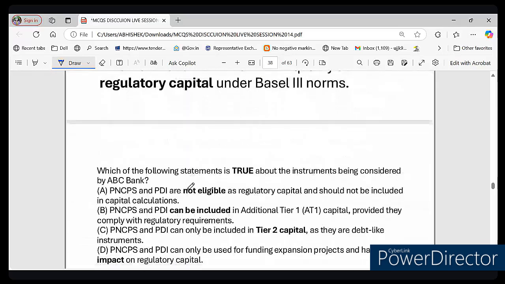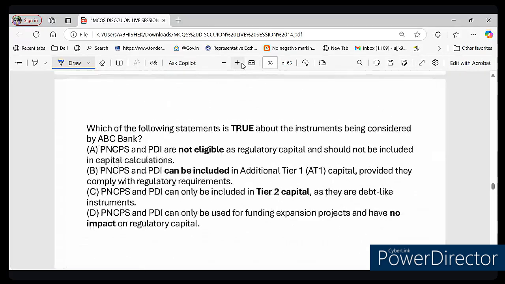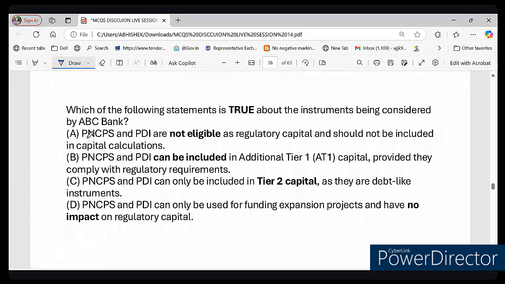So the question is, which of the following statements is true about the instrument being considered by ABC Bank? Option A, PNCPS and PDI are not eligible as regulatory capital and should not be included in capital calculation. Option B, PNCPS and PDI can be included in AT1 capital provided they comply with the regulatory requirement. Option C, PNCPS and PDI can only be included in Tier 2 capital as they are debt-like instruments. Option D, PNCPS and PDI can only be used for funding expansion projects and have no impact on the regulatory capital. Right. So before answering this question, let me explain what this is all about.